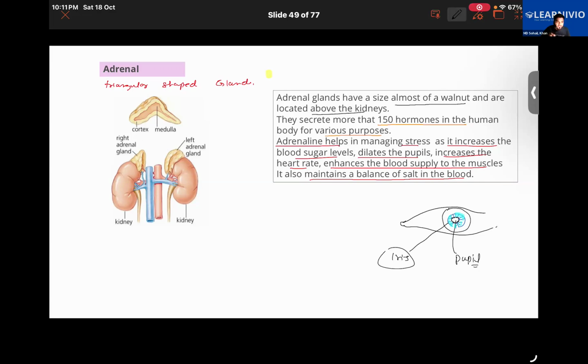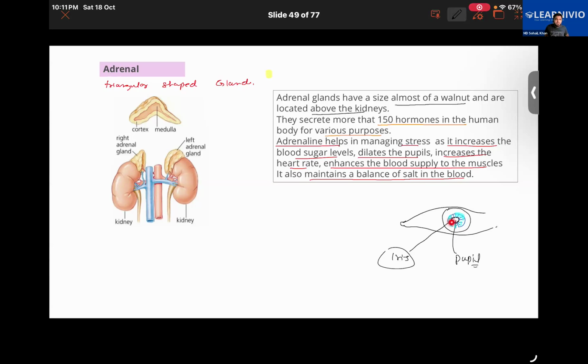Why? Because if sharp light enters the eyes, it may damage them. The pupil is kind of a window, so it will shrink so that less light enters the eye, otherwise it will harm it.